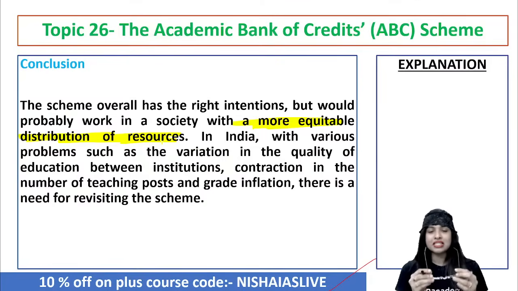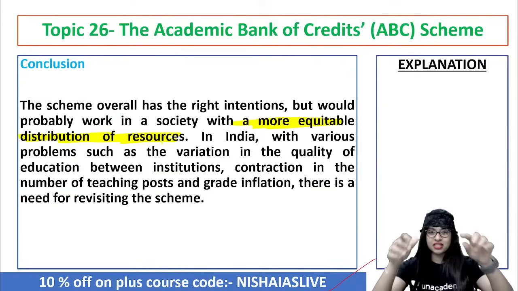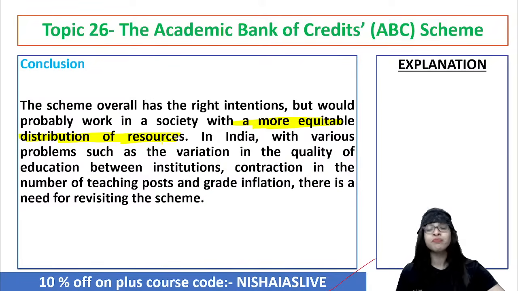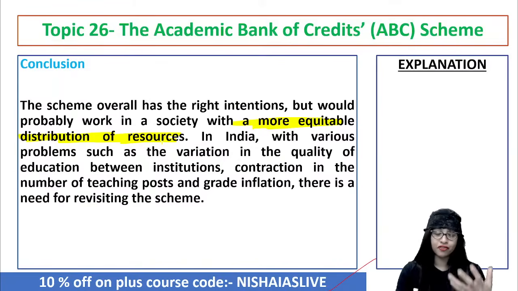Okay, now they're saying that though all these things are there, taking into consideration the scenario of a country India and the background of it, it is very important for us to understand that we have to revisit the scheme and sort out the issues and figure out what could be done to make it more productive, to make it more efficient, and at the same time, how can we actually imbibe it to a greater extent. Clear? So this is the kind of conclusion that I would give for such kind of ABC scheme topic.